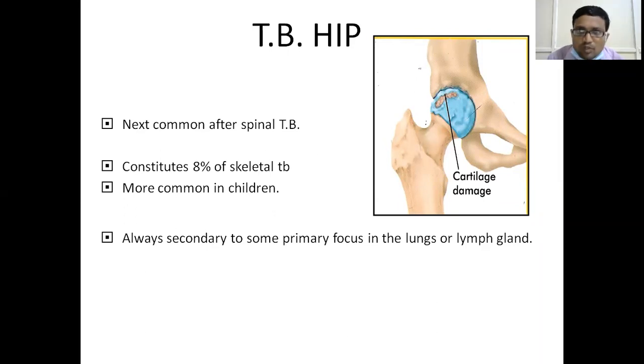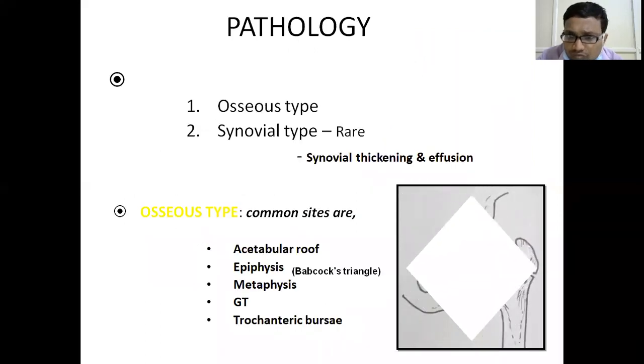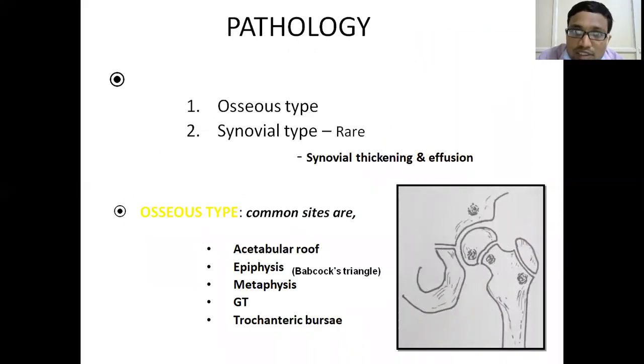Hip tuberculosis, as I have told, is the next common form after spinal tuberculosis, about 8%. It is most commonly seen in children, and tuberculosis of the hip is always a secondary focus. Pathology: the lesion will be either in the bone or in the synovium. If it is in the synovium, there will be synovial thickening and hip joint effusion. If it is in the bone, there will be more bone destruction. Once the bone gets destroyed, the cartilage also gets involved, and cartilage destruction and joint damage will occur.